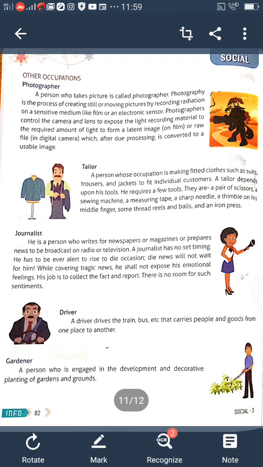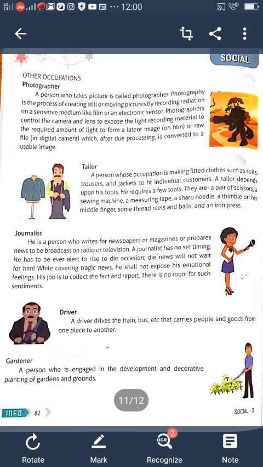Understood? Driver: a driver drives the train, bus, etc. and carries people and goods from one place to another. Gardener: a person who is engaged in the development and decoration of planting and gardening the grounds. Next one is scientist: a person who studies or has expert knowledge of one or more of the natural or physical sciences. Next is plumber: a person who fits and repairs pipes, fittings and other apparatus supplying sanitation and heating systems. They are called plumbers.